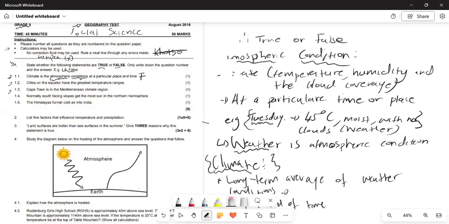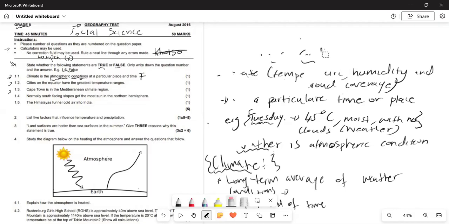Okay, so now remember that climate is not the atmospheric condition, weather is. So let's move on to the next question. 1.2, it says cities on the equator have the greatest temperature range. What they mean by temperature range is the maximum and the minimum temperature.